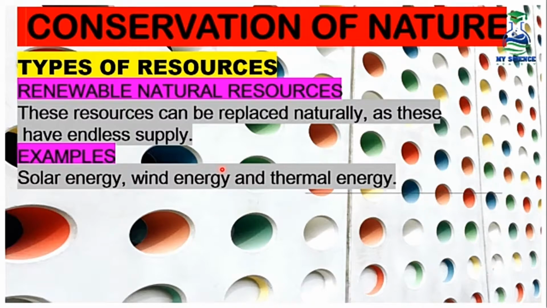We have two types of resources. We have the renewable resources and we have the non-renewable resources. So what are renewable resources? These are resources that can be replaced naturally, as these have endless supply. We cannot finish the consumption. Why? Because they can be renewed. They can be replaced naturally.